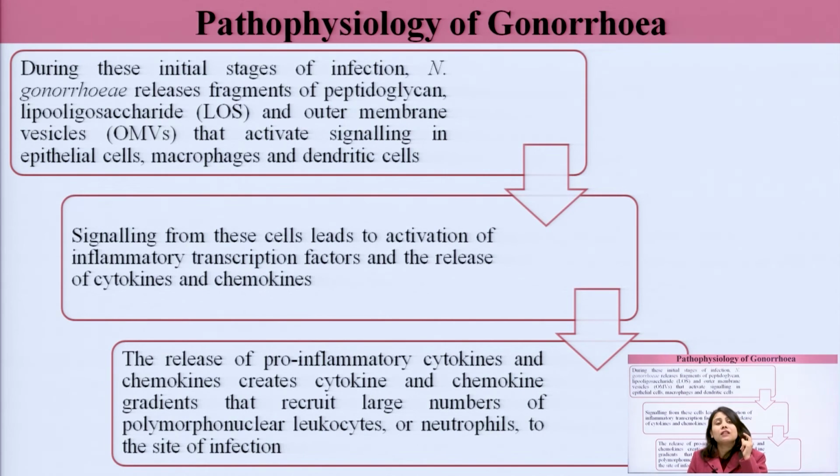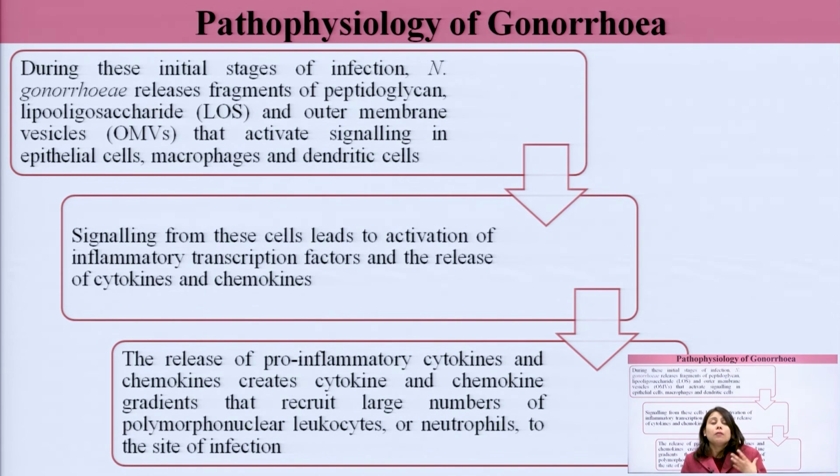They activate signaling in the macrophages and dendritic cells. Signaling from these cells leads to activation of inflammatory transcription factors and the release of cytokines and chemokines. Now Neisseria gonorrhea has triggered an immune response in the host body.